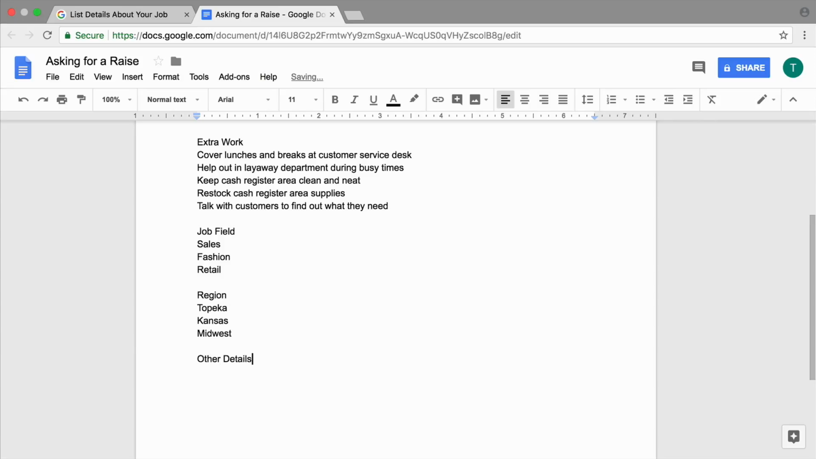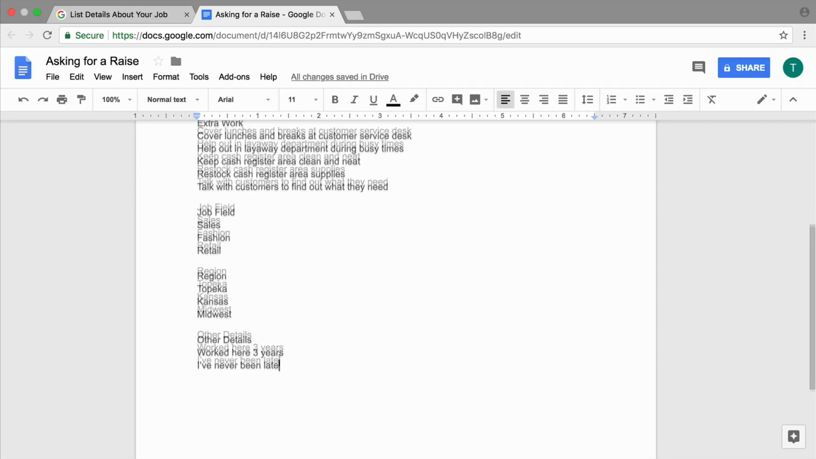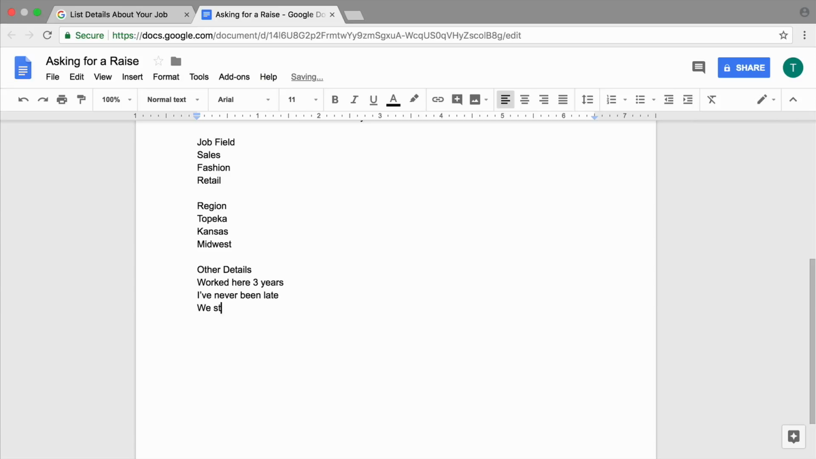List as much other information about you and your job as you can think of. Describe what makes you stand out as an employee. Include events or conditions that affect your workplace and might contribute to you deserving a raise, such as increased sales, more competition, or changes in systems, procedures, or staffing. Press enter or return after each item in your list, so each is on its own line.